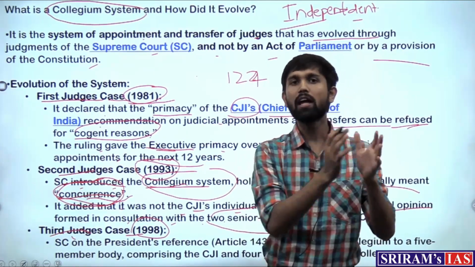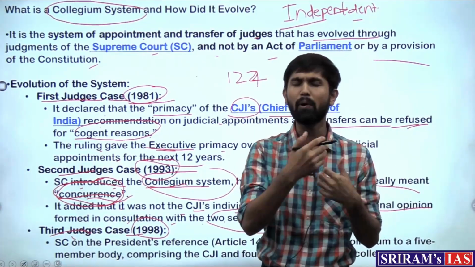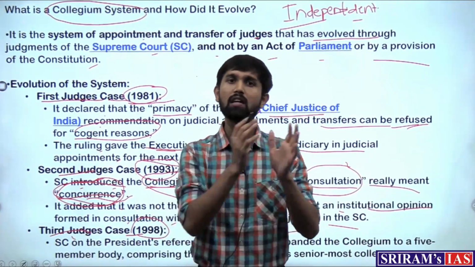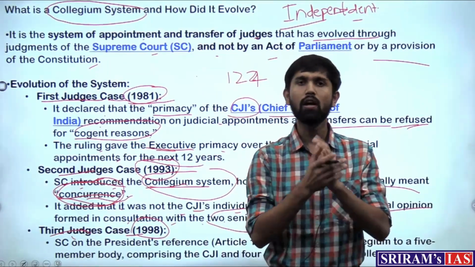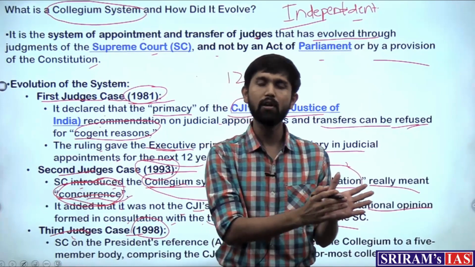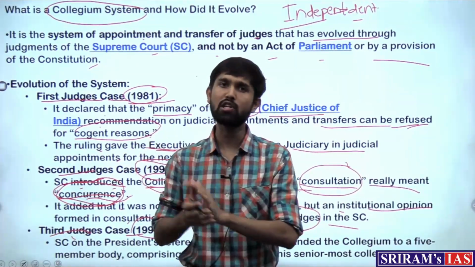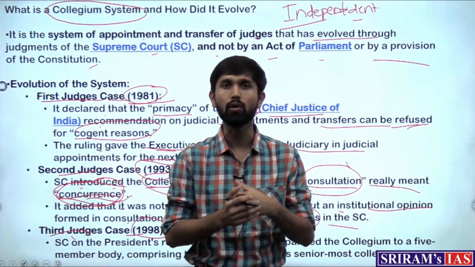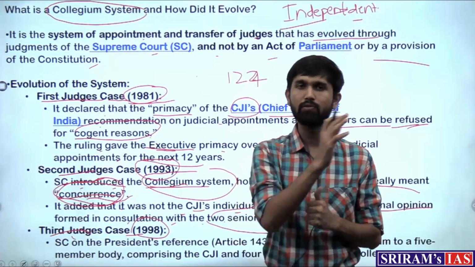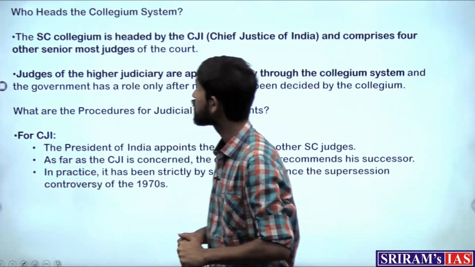While doing so, if a High Court judge is to be appointed, or a judge from the High Court is elevated to the Supreme Court, certain other judges also need to be consulted. Let's say a judge is to be appointed from the High Court of Madhya Pradesh. If there is any judge in the Supreme Court who belongs to that court, that judge would also be consulted before the appointment. So all of this elaborate system is made under the collegium system.